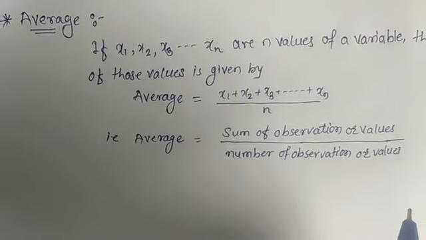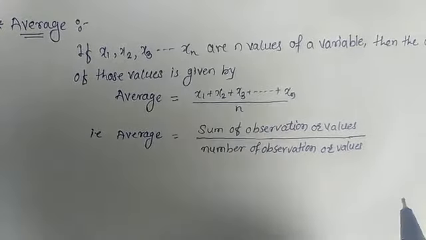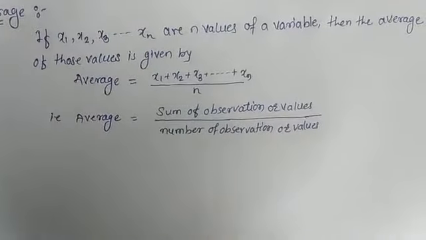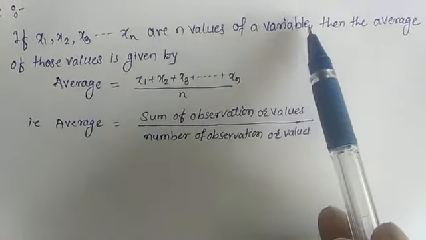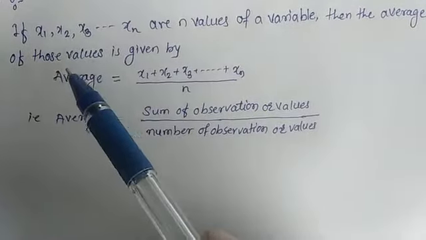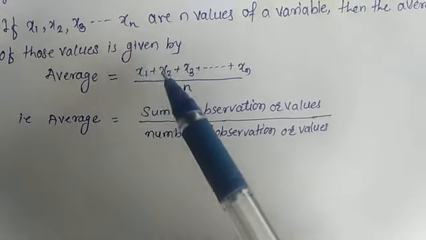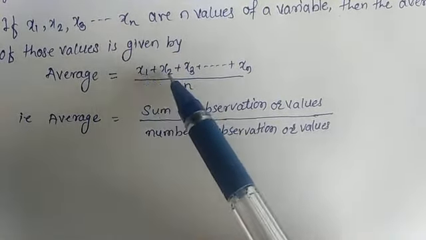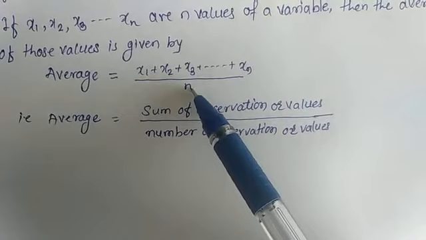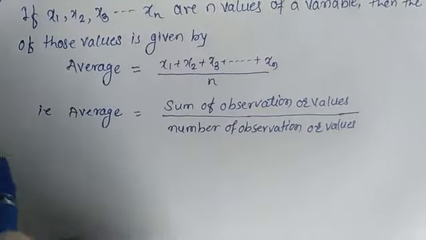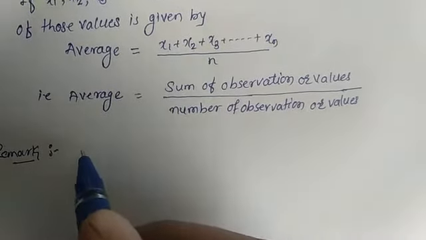Everybody, in today's lecture we are going to study about average. First, the definition of average: if x1, x2, x3 up to xn are n values of variables, then the average of those values is given by the sum of these observations or values, that means x1 plus x2 plus x3 plus up to xn, upon the number of values, which is n.